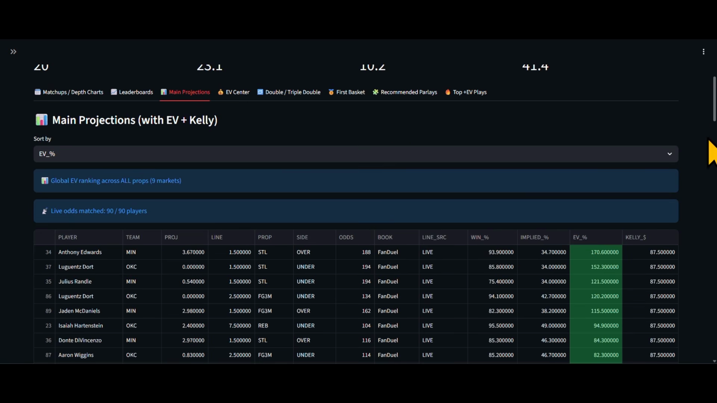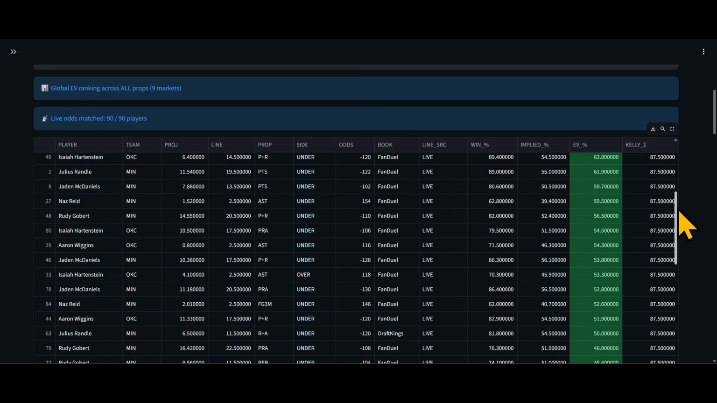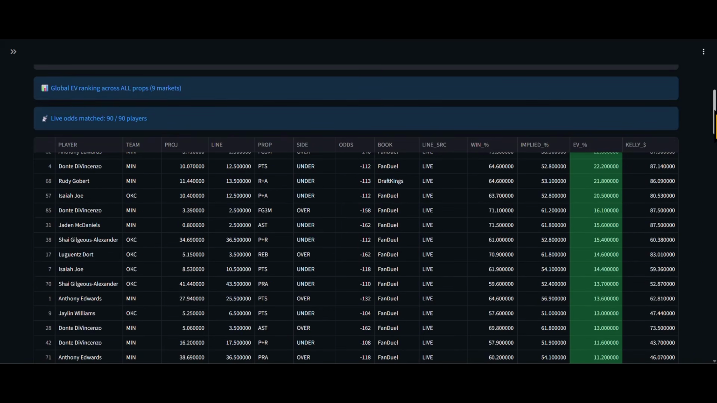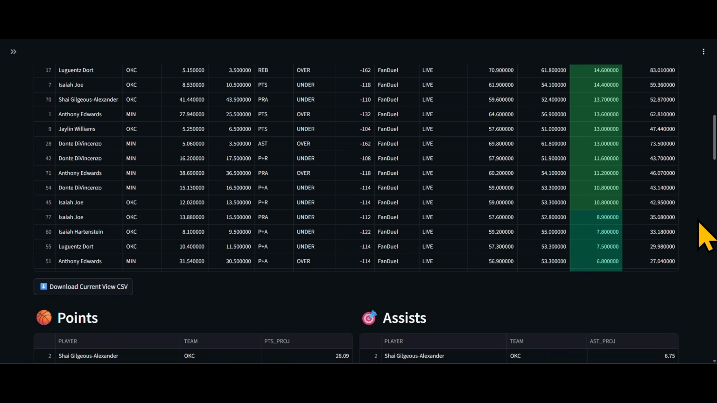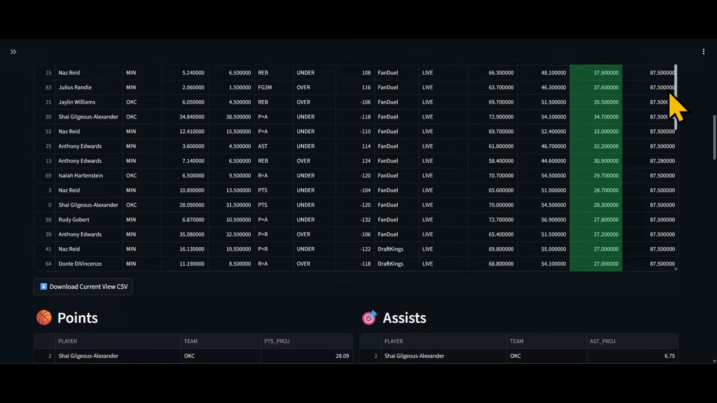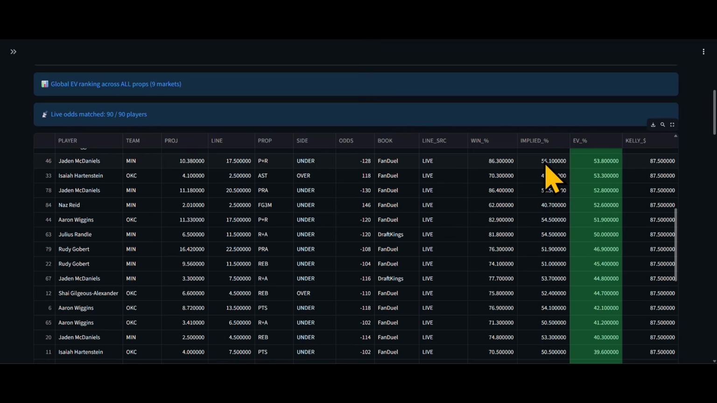Here's the main projections. This is what I love about this model. Here it shows you the live players that match. We got 90 of 90, meaning that we had 90 players and we pulled odds for all 90. When we scroll down here, these are all the plus EV plays just for this one matchup. Imagine how this would change if you had all the actual teams populated. You would have hundreds and hundreds of plus EV plays that you would be capable of locating, with the implied probability, with our projection win percentage, along with the Kelly criterion as to how much to bet.